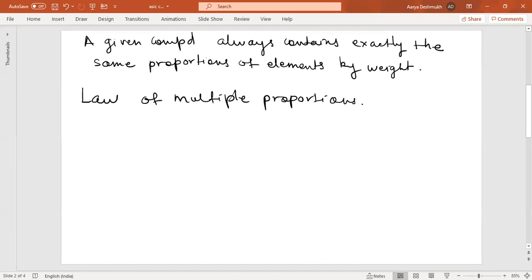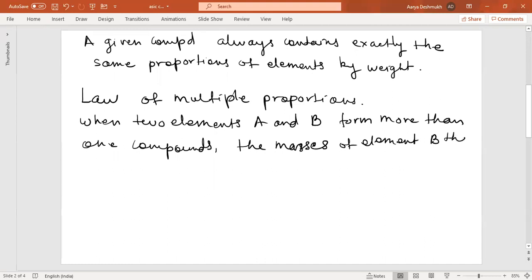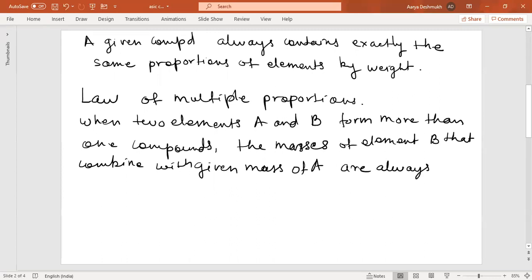When two elements, suppose we take elements A and B, form more than one compound, the masses of element B that combine with a given mass of A are always in the ratio of small whole numbers.